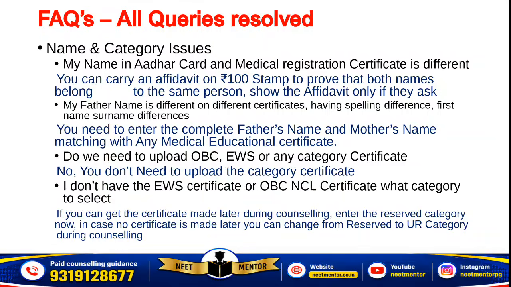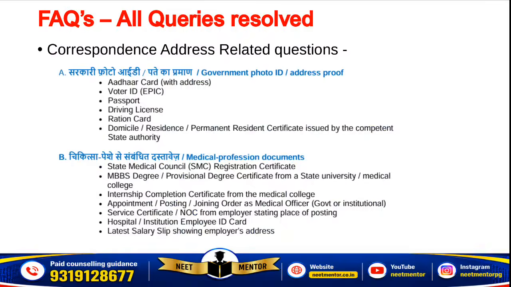Do we need to upload OBC, EWS or any category certificate? No, you have to just mention your category. And in case you don't have the EWS or OBC or PH certificate available now, in that case you can enter the right category. Later you can make the certificate valid. In case you are not able to make a valid certificate and you have entered OBC, EWS or any reservation category, then you have the option later during the MCC counseling to change from reserved to general.